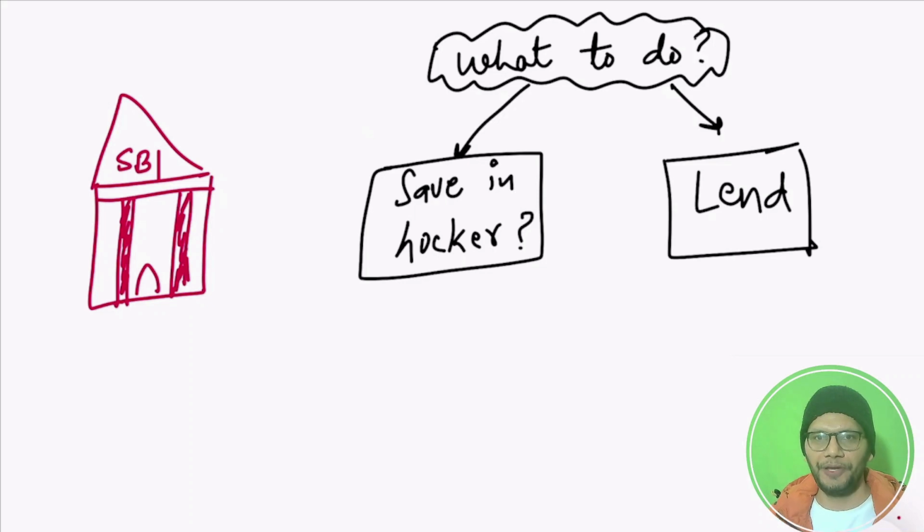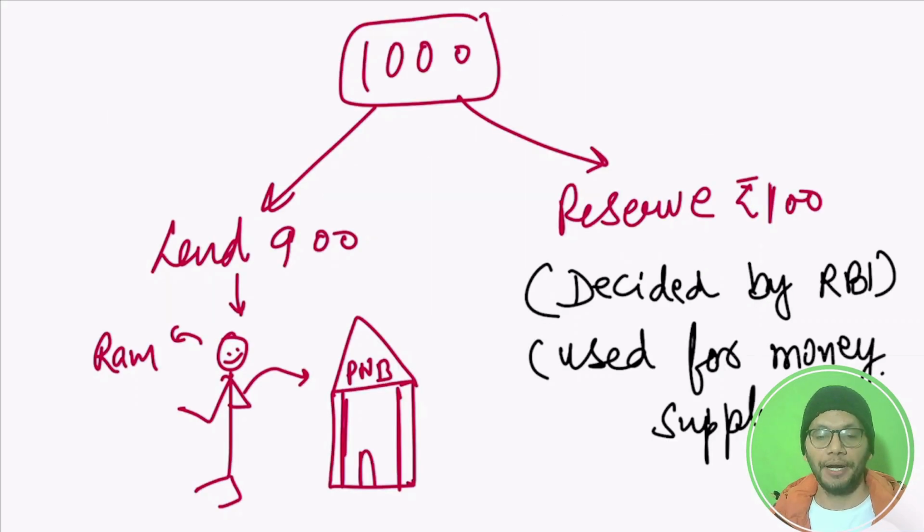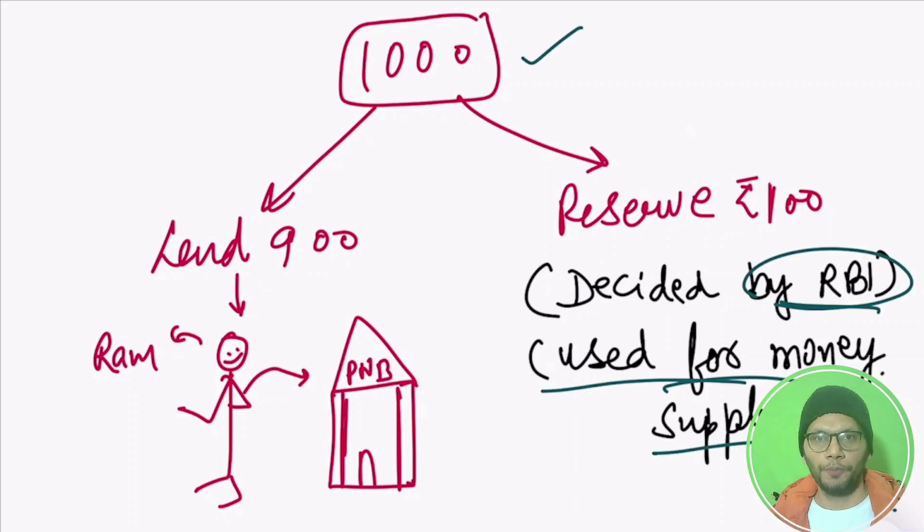So the bank has many options. The first option is that the bank keeps that money in the locker. But no, that is not a viable option and that is not the functioning of a bank. The second and best option is that the bank gives that money to somebody else as a loan. But the bank is never going to lend 1,000 rupees in full. Now suppose there is a person named Ram who needs some money, so he will go to the bank and ask for a loan.